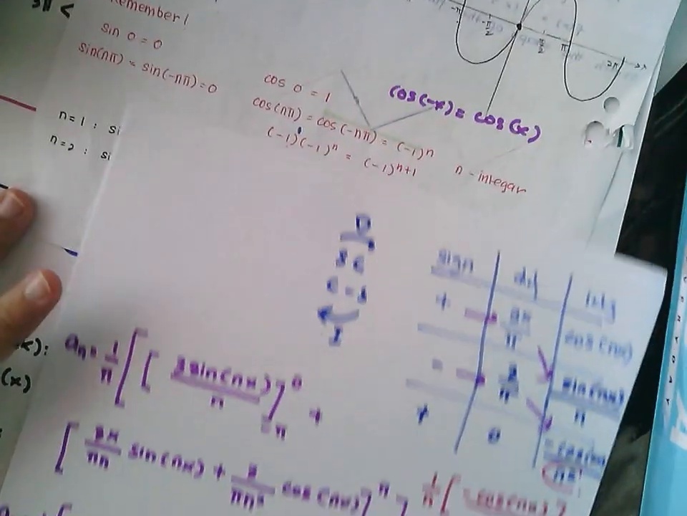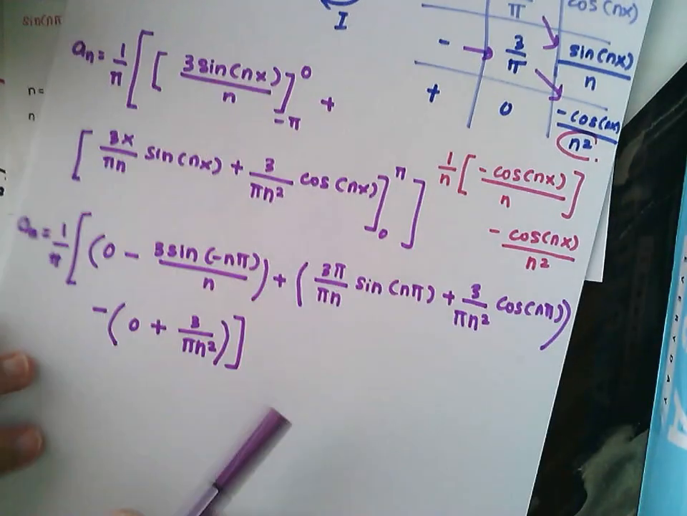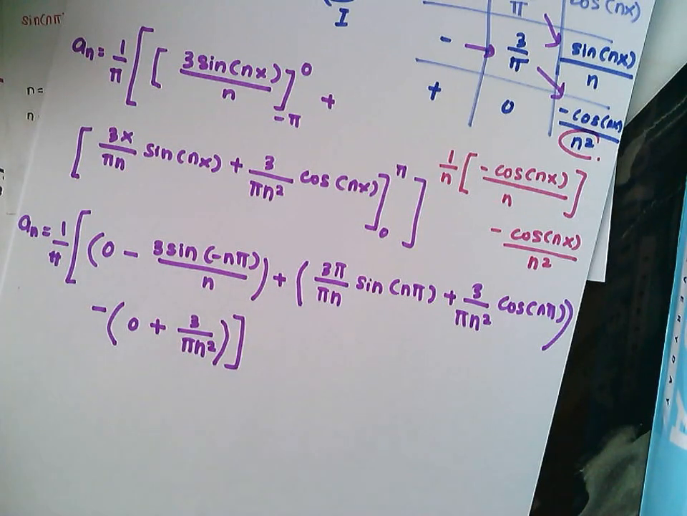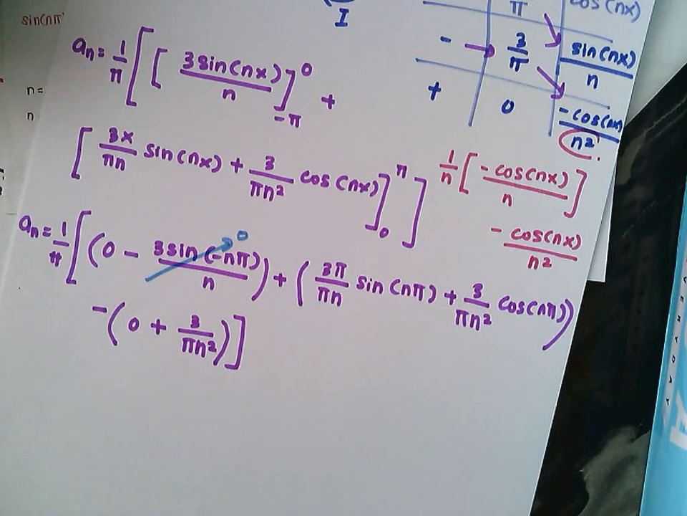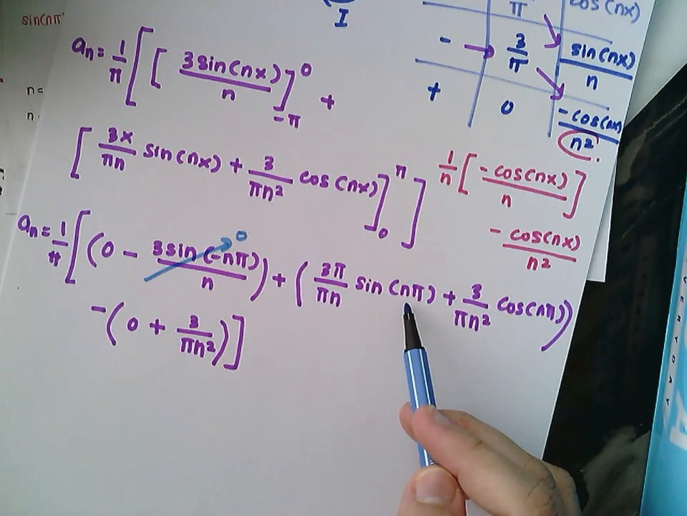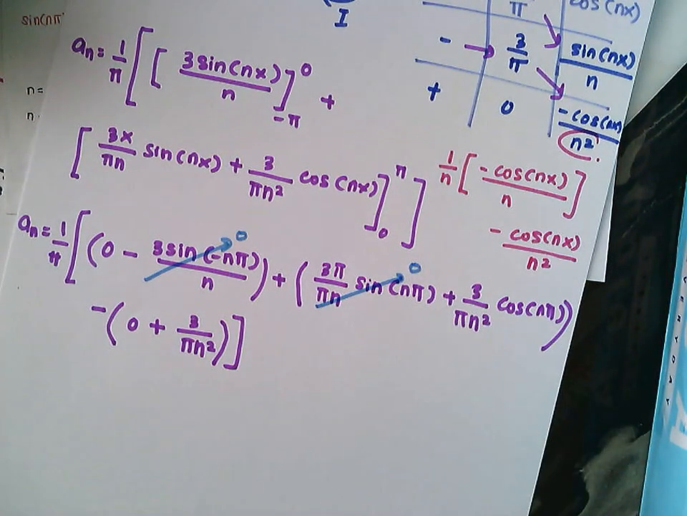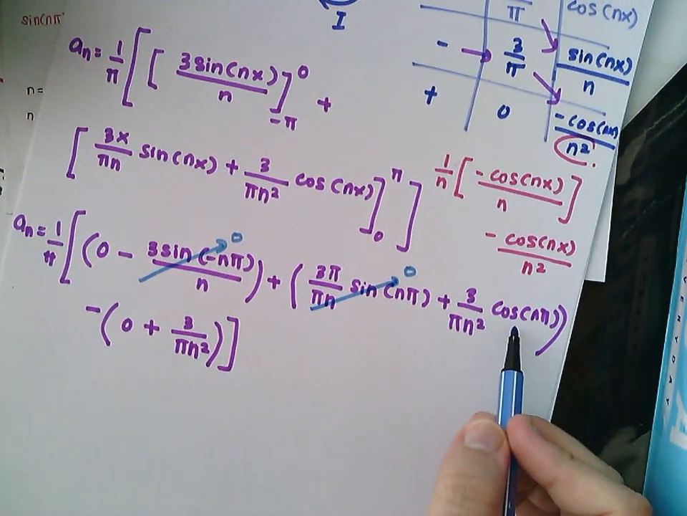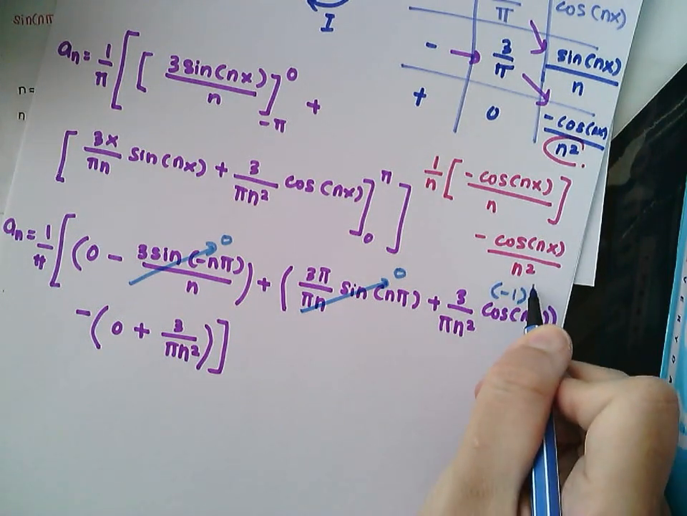Okay, so by referring to this one and what you have here, now you have sine negative n pi. So you know that sine negative n pi is equal to 0. So therefore this one is also equal to 0. Here sine n pi, again sine n pi is equal to 0. So this one here is 0. And you are left with cos n pi. This one you need to replace by negative 1 to the power of n.